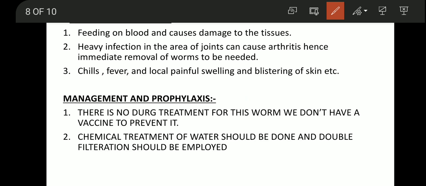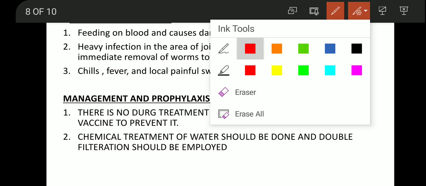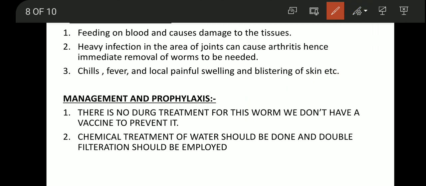If people are in the village side, they are preferred to use the double cloth method. Since there is no drug, we have to prevent it by using filtration methods.